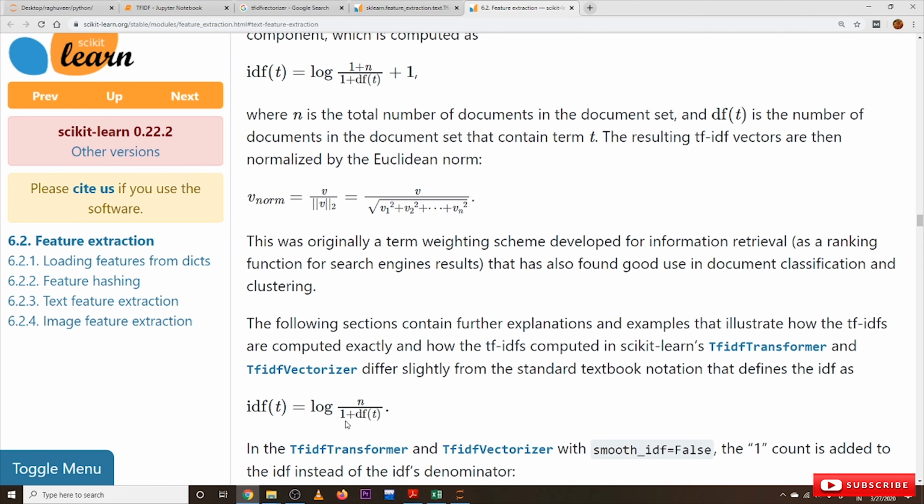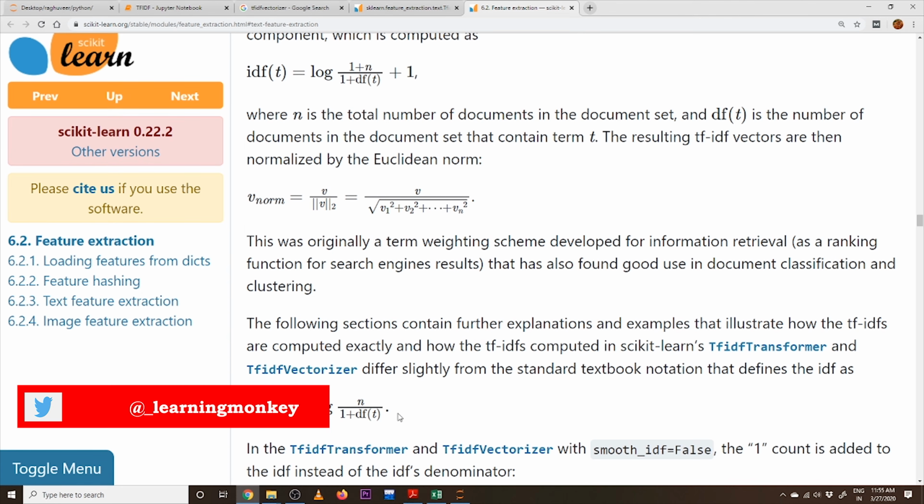But here it is 1 plus df of t, where df of t is the number of documents that contain that word. Why did they add 1? Suppose we take a word which is not there in any of the documents. Then the count will be 0. Anything divided by 0 means infinity. To avoid this problem, they added 1 plus the count. This is the usual textbook notation.